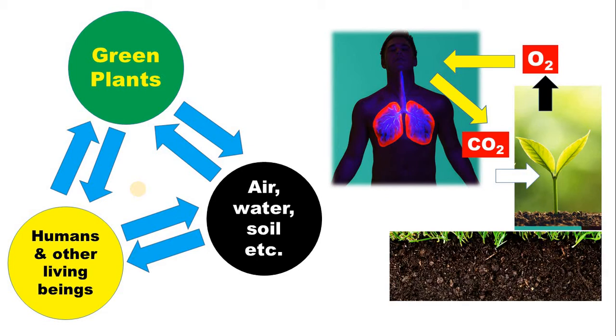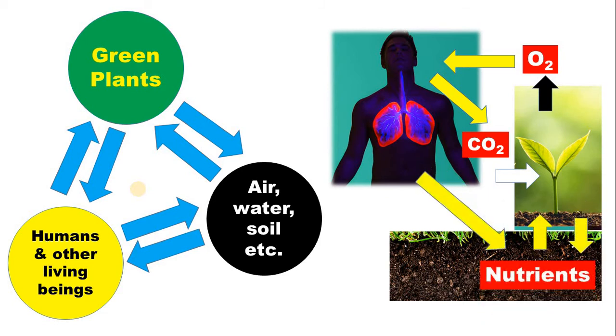Similarly, plants take nutrients from the soil, and when they die, along with humans, they give back the nutrients to the soil. So again there is a mutual relationship between the different components of the environment, whether they are humans, plants, or the non-living components of the environment.